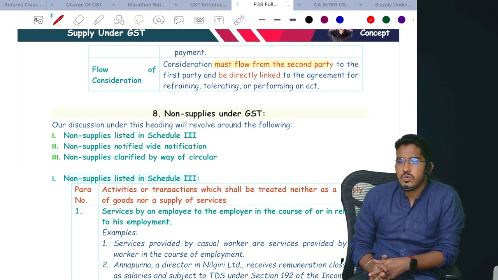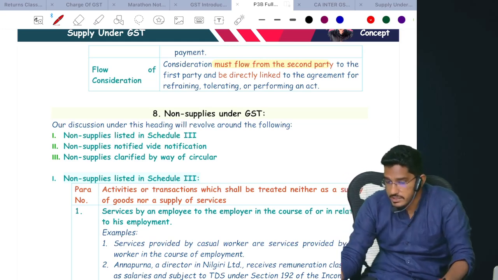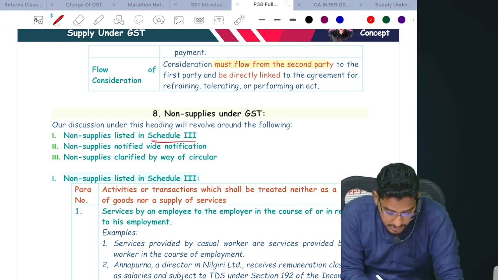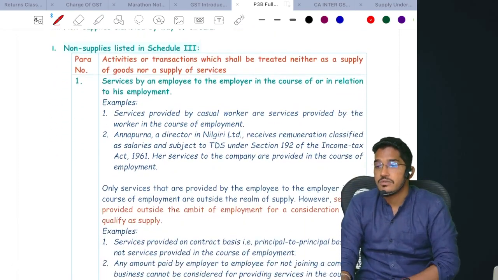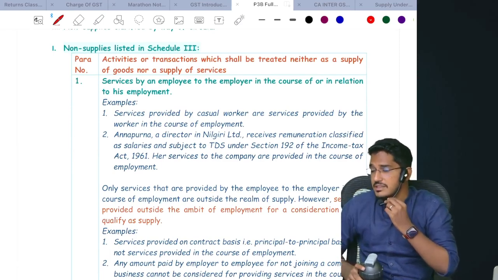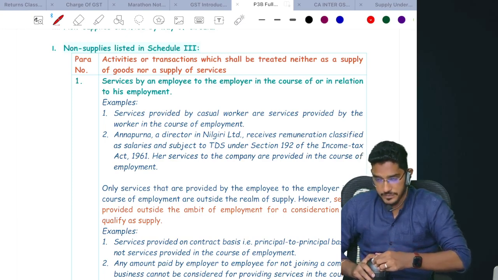Basically, government does not want a GST on certain transactions. So what are the transactions on which the government does not want any kind of GST? Let us have a look at that. Those transactions are given under Schedule 3. So let us try to understand Schedule 3. What are those activities which will not be considered as supply of goods, not even considered as supply of services? Basically, these transactions are completely outside of GST purview.